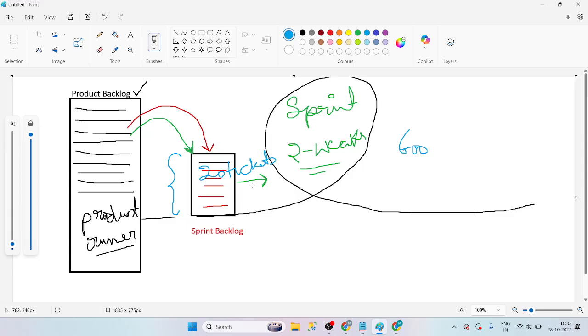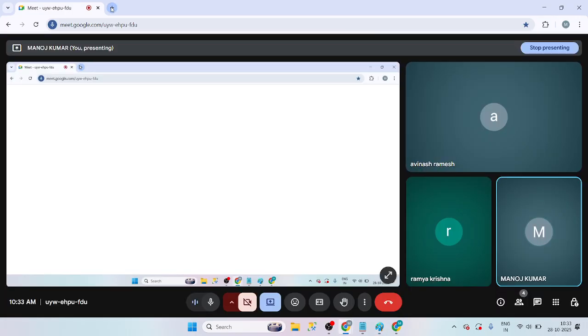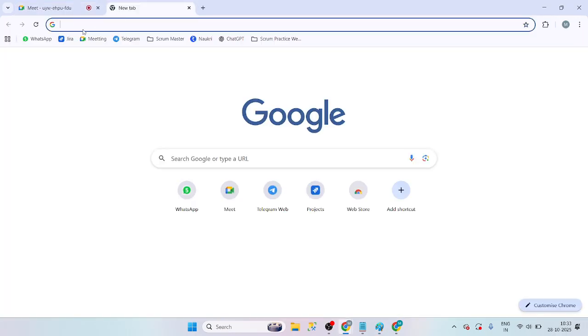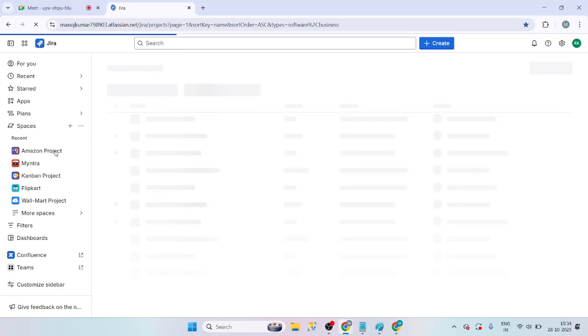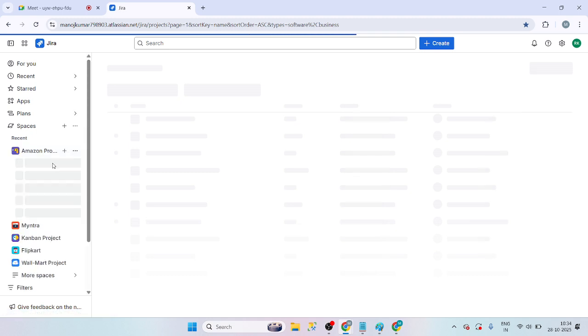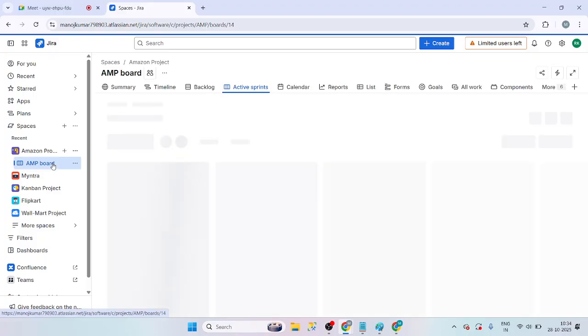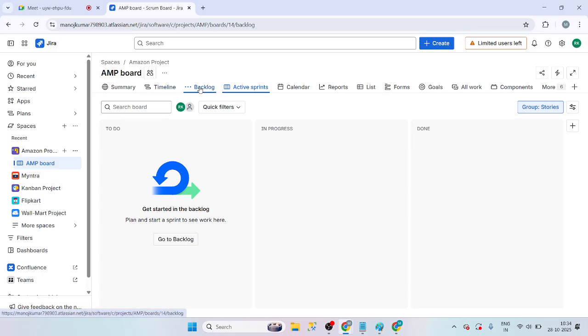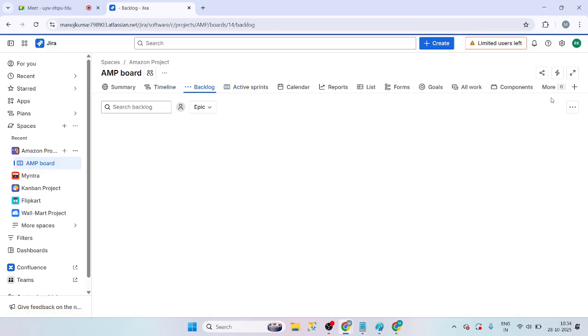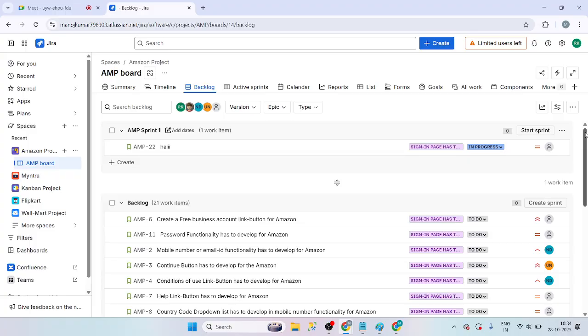In Jira we have a beautiful feature, guys, that is called original estimate. By using that original estimate, we are going to decide the time, guys. I will show you the original estimate. So we are keeping the time over there, and we have another meeting, that is called sprint planning meeting. I'm not going to say anything about sprint planning meeting today. Tomorrow we are going to discuss that.